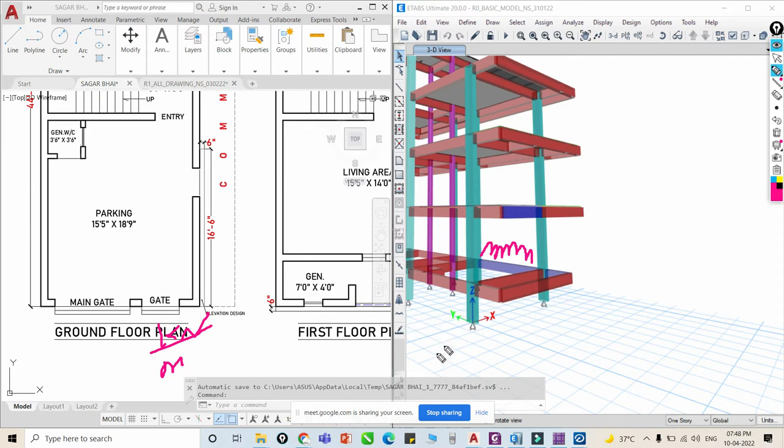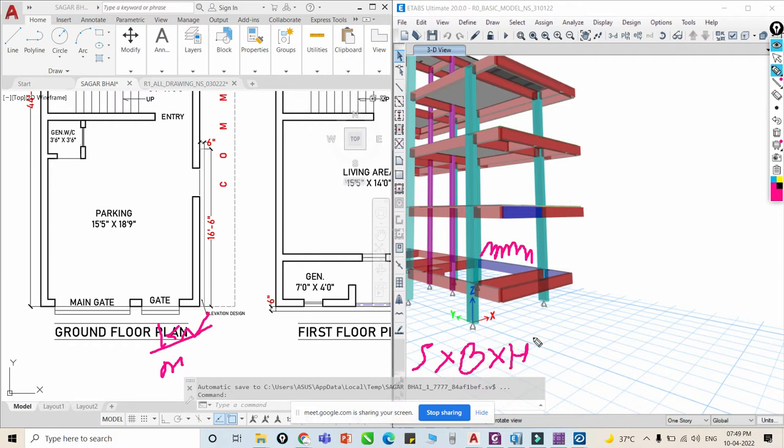So what we are going to do, we'll multiply the density of brick with the width of the wall and the height of the wall. We are not dealing with the length of the wall, because we don't know exactly the length of each and every wall, right? So it is difficult, we cannot use this length. So we will use the width and height only.